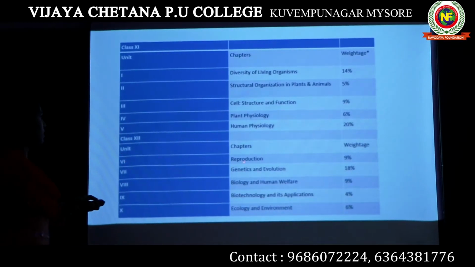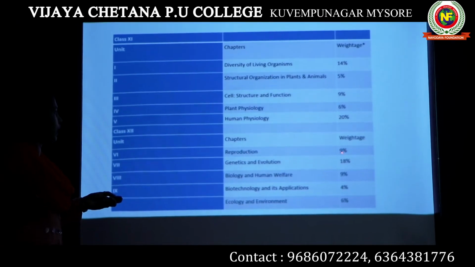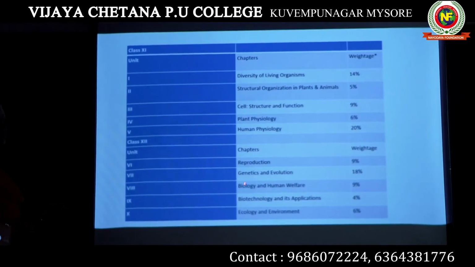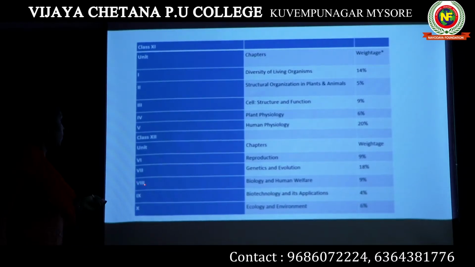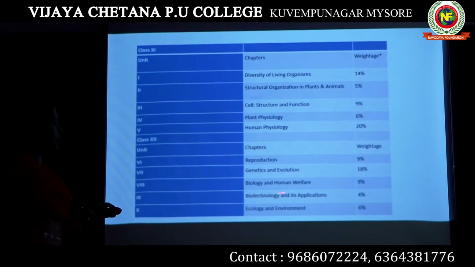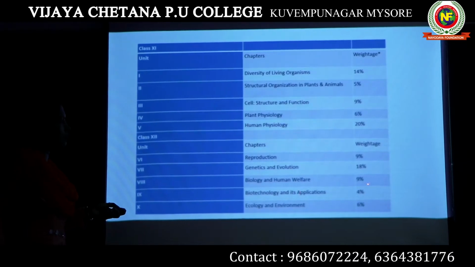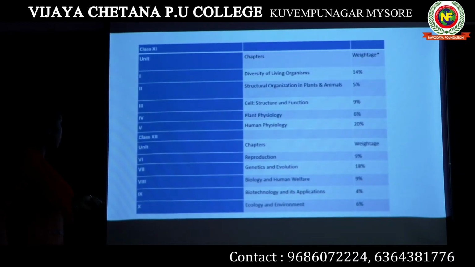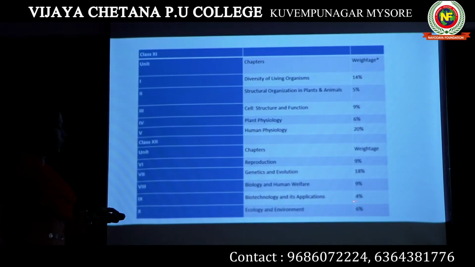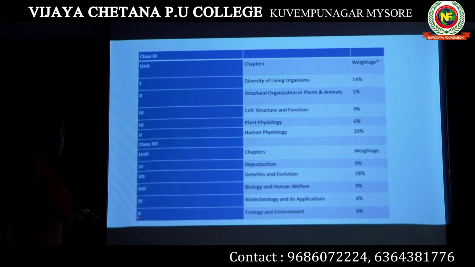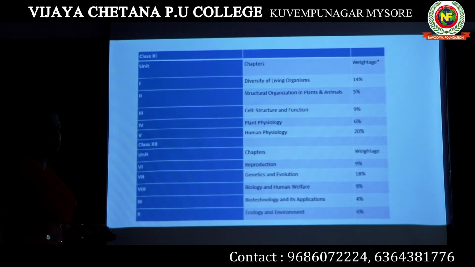Unit 6, which is reproduction, has a weightage of 9%. Unit 7, genetics and evolution, has a weightage of 18%. Unit 8, biology and human welfare, has a weightage of 9%. Unit 9, biotechnology and its applications, has a weightage of 4%. Unit 10, that is ecology and environment, has a weightage of 6%.